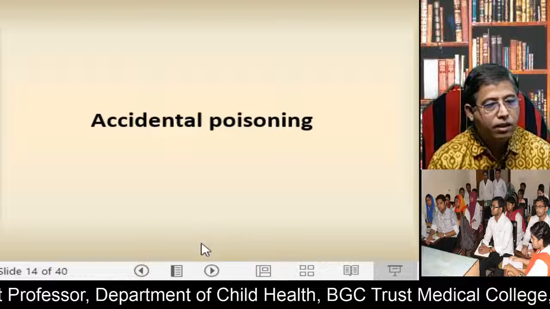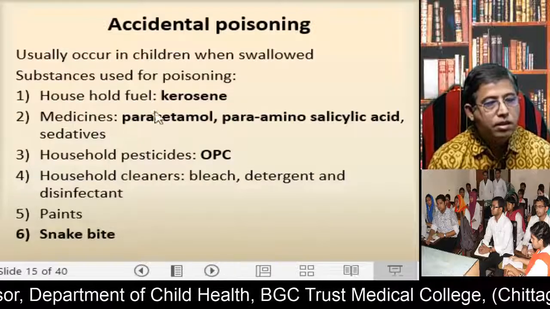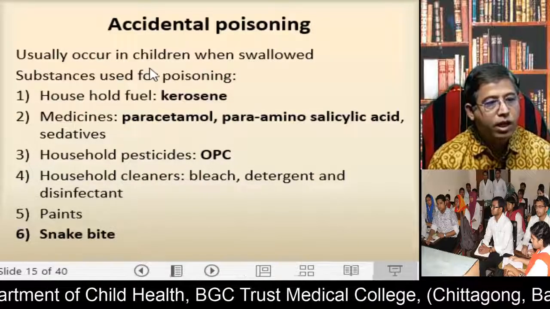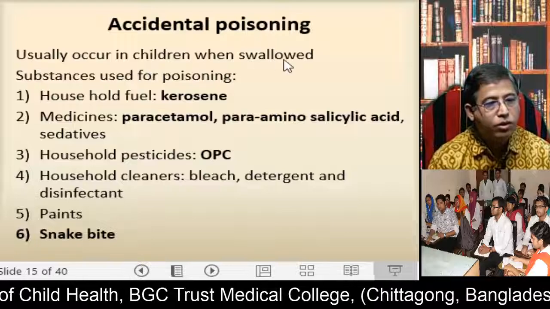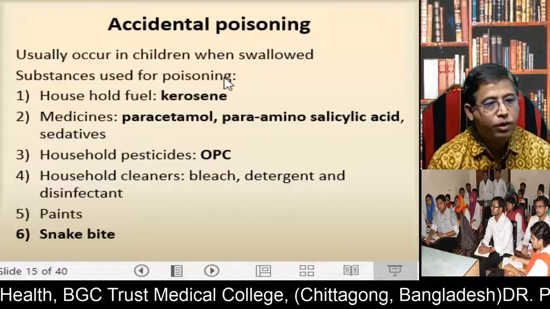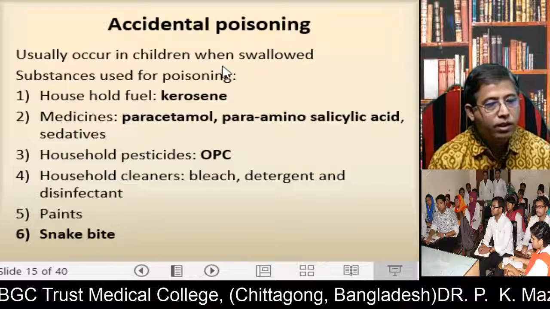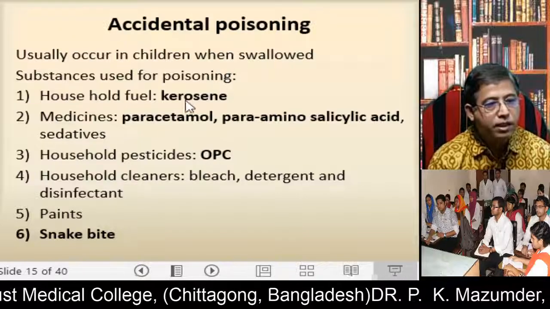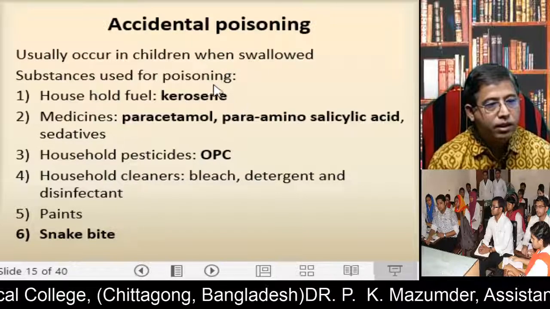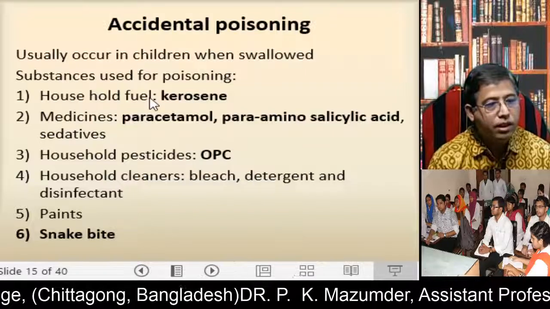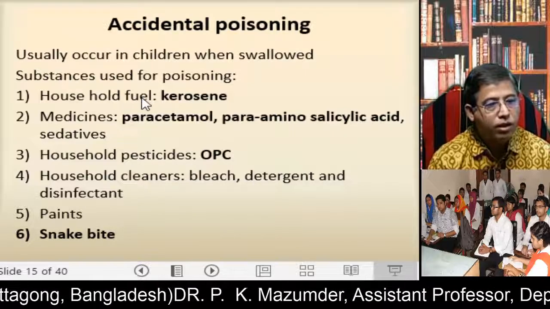Accidental poisoning: accidental poisoning usually occurs in children when they swallow substances used for poisoning. The most important accidental poisoning in children is kerosene poisoning. Kerosene is used as household fuel.